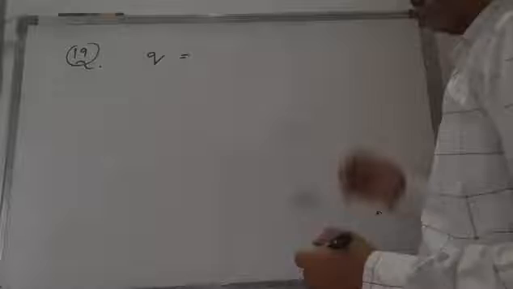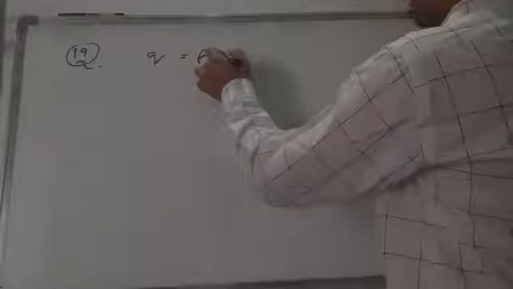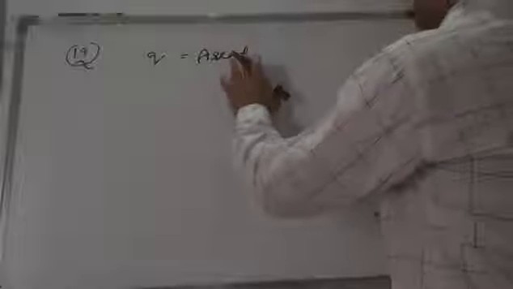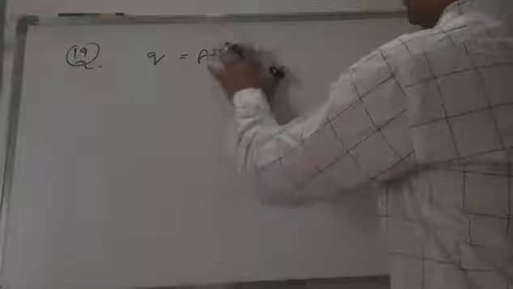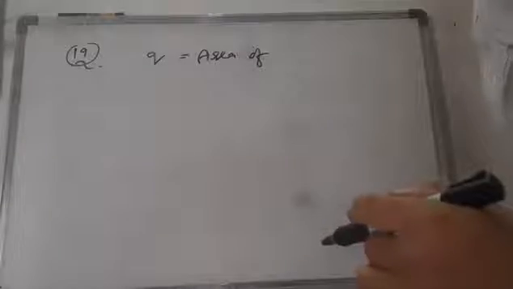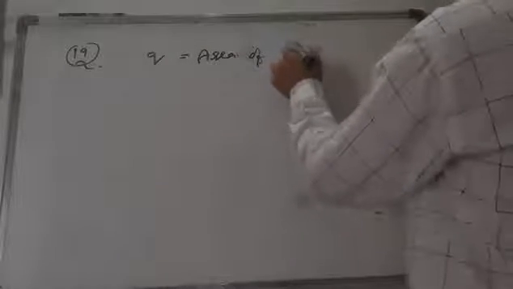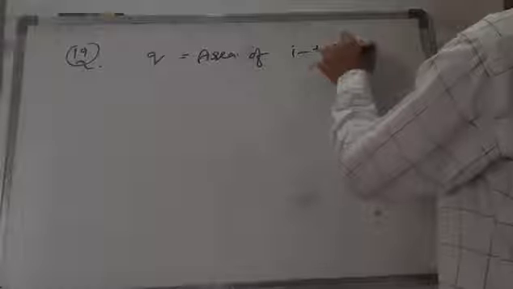So 19th question. Here what is he asking? The charge, and charge is nothing but the area of the current time graph, that is the I-T graph.